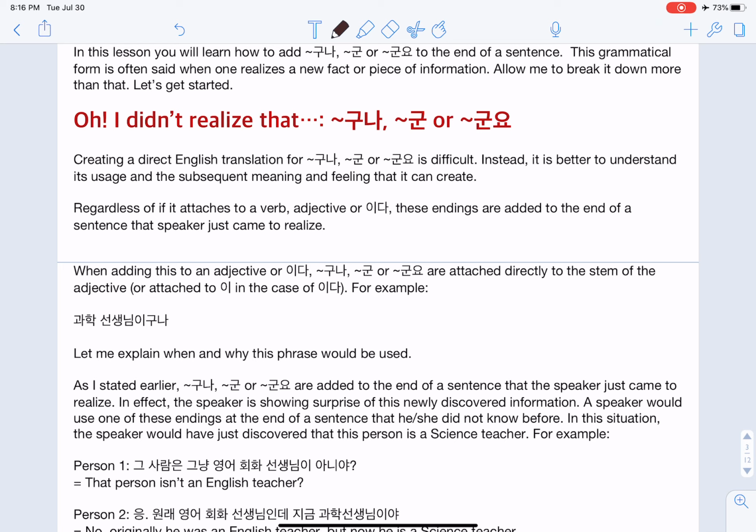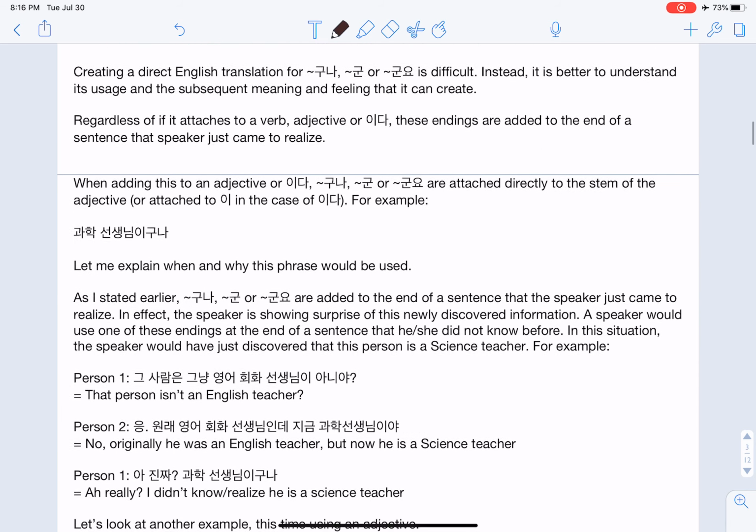Regardless of whether or not it attaches to a verb, adjective, or ida, these endings are added to the end of a sentence that the speaker just came to realize. When adding this to an adjective or ida, guna, gun, or gunyo are attached directly to the stem of the adjective, or attached to e in the case of ida. For example, 과학 선생님이구나. Let me explain when and why this phrase would be used.